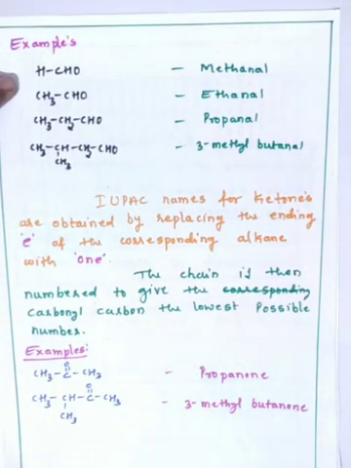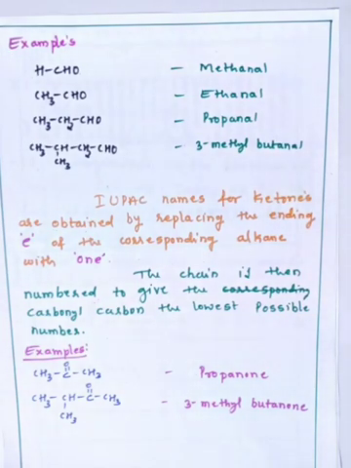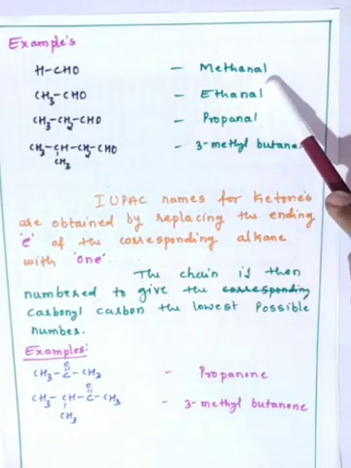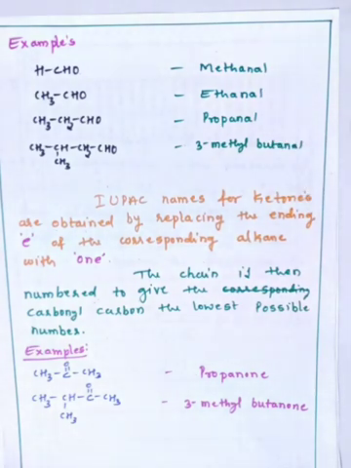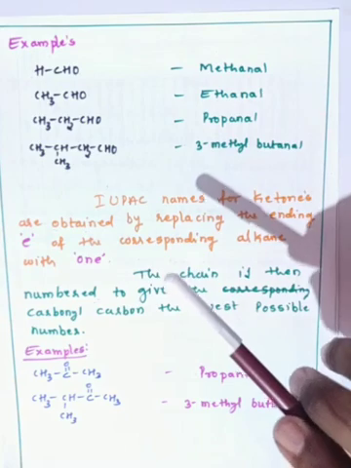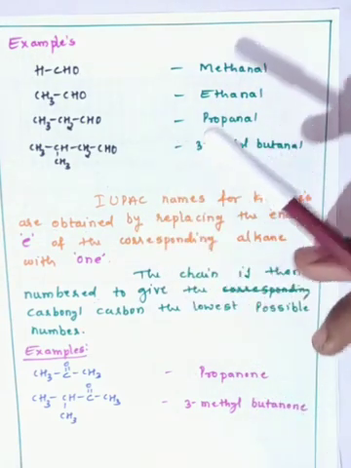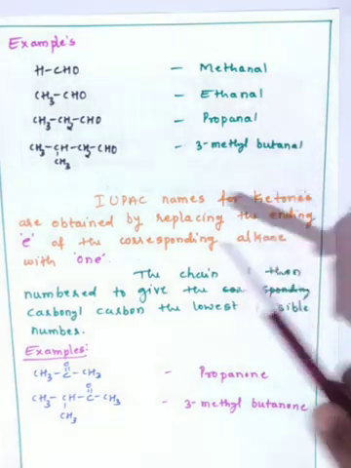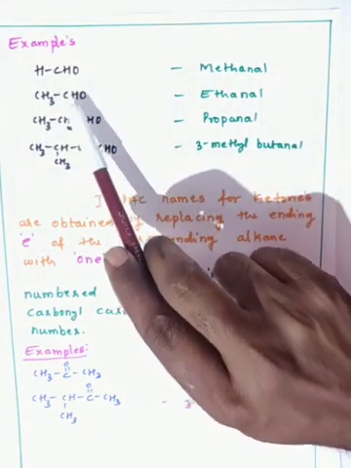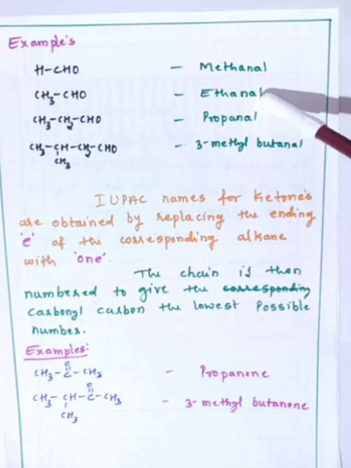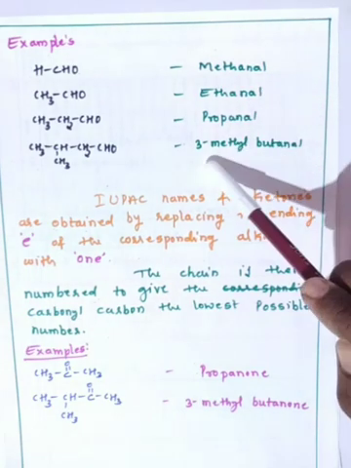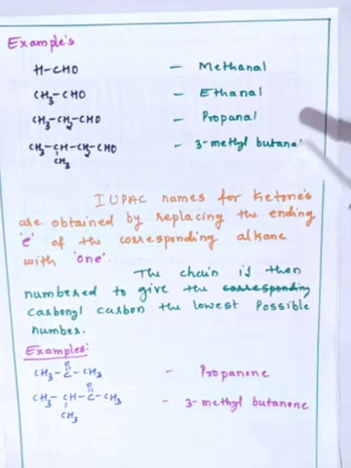The first one, containing only one carbon atom, is methanal. The one carbon aliphatic hydrocarbon is methane, and here we replace E by Al, which becomes the IUPAC name for the aldehyde. The second molecule contains two carbon atoms; the aliphatic hydrocarbon is ethane, but the IUPAC name of this molecule is ethanal. Similarly, propanal, then 3-methyl butanal.